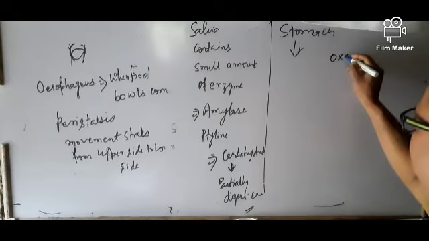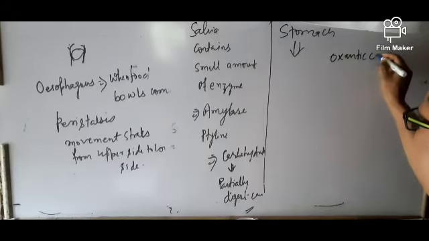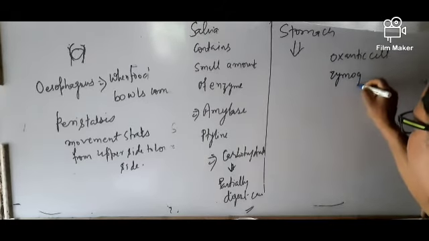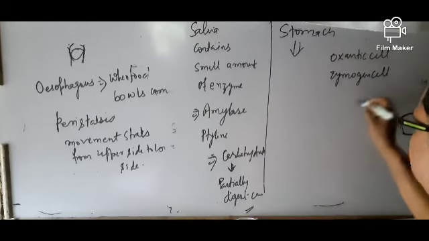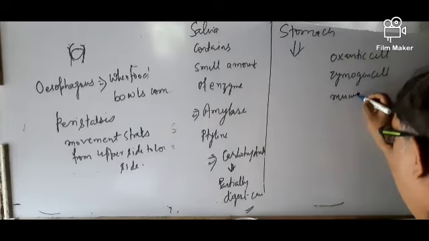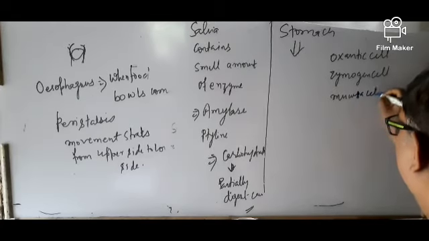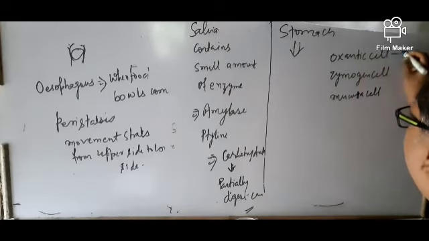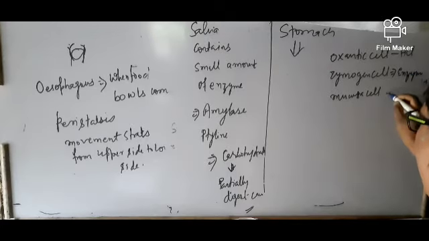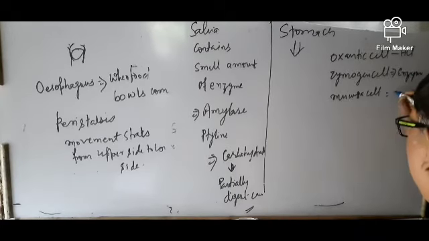Oxyntic cell, zymogen cell, and mucosa cell. Oxyntic cell secretes hydrochloric acid. Zymogen cell secretes enzymes for digestion, and mucosa cell secretes mucus.